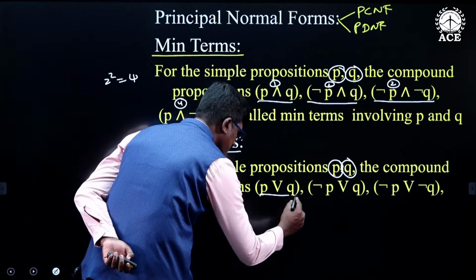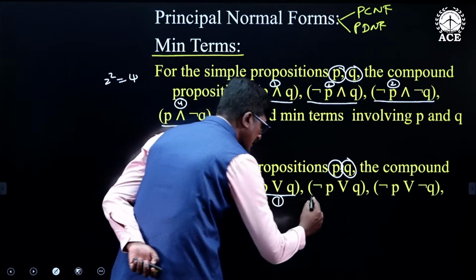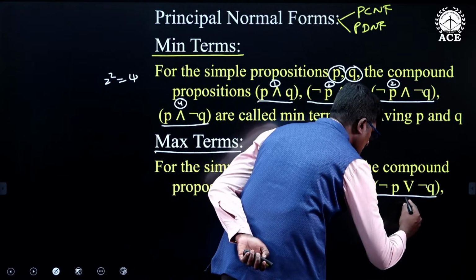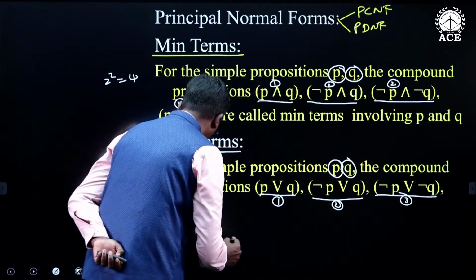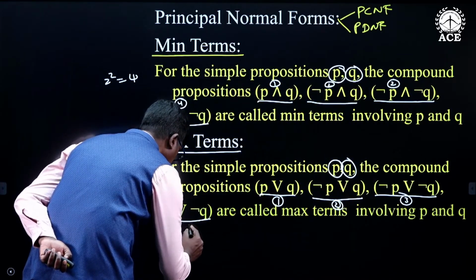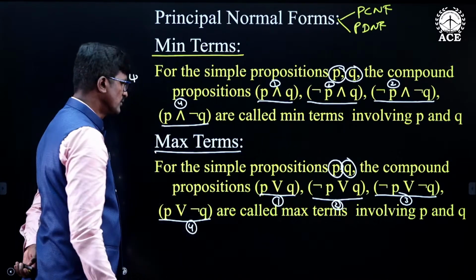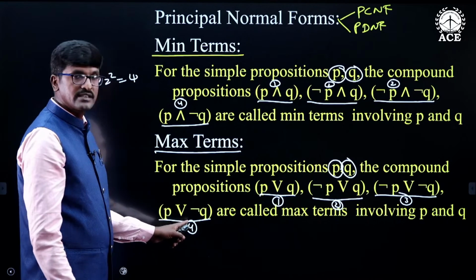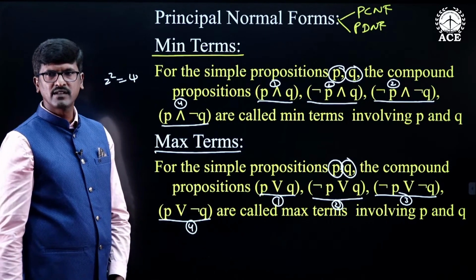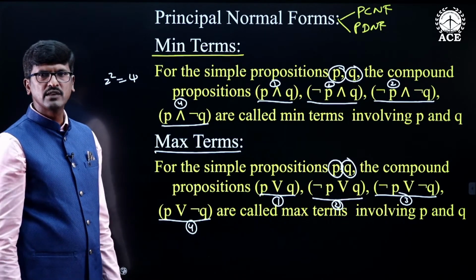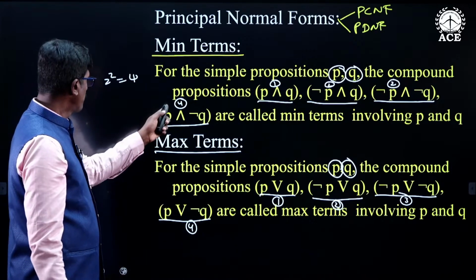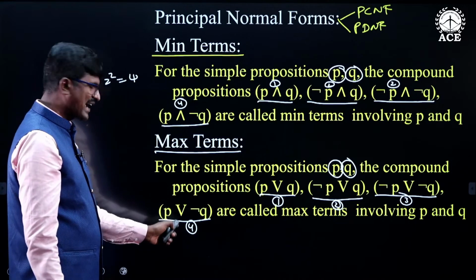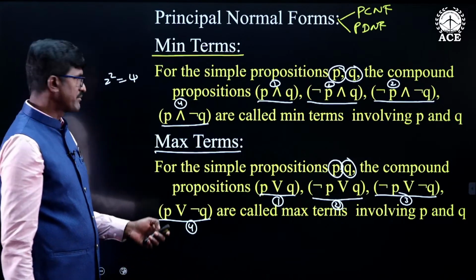The first one is P or Q, the second one is negation P or Q, the third one is negation P or negation Q, and the last one is P or negation Q. So max terms are nothing but disjunctions of P, Q or their negations. So min terms mean conjunctive statements, max terms mean disjunctive statements.